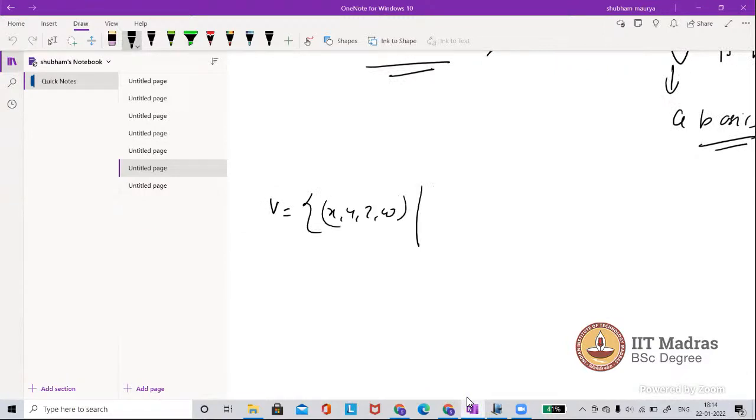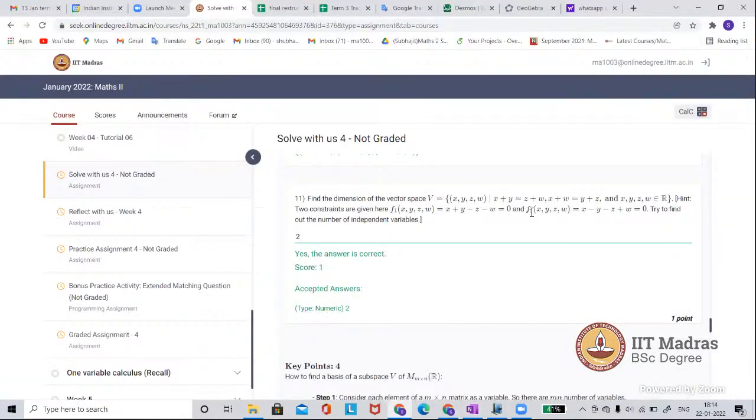What is the relation in X, Y, Z? Here, X plus Y, Z plus W.